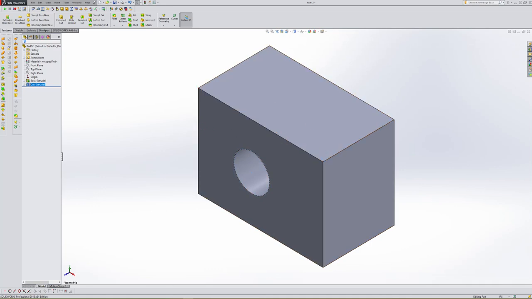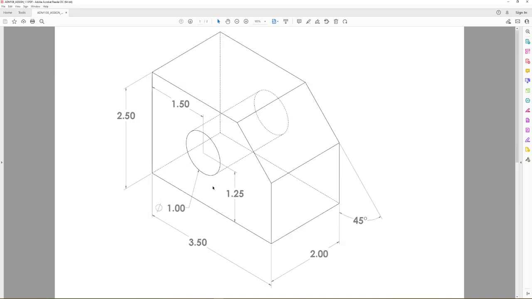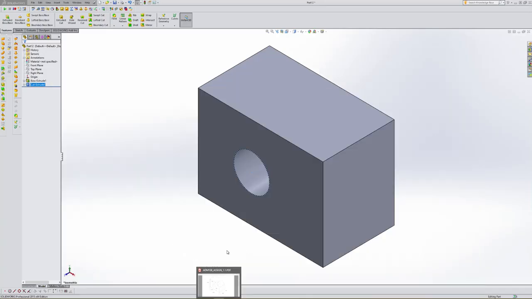Now as we look at our drawing here, there's a piece that we still need to take care of right here on this right hand side. So we've got to remove some material. So that material that we want to remove is right here. We can do that with a couple of commands, and right now I want to do it with the sketch again since we're still working with sketches and the models. So the way that we can do that is we want to do an extruded cut.